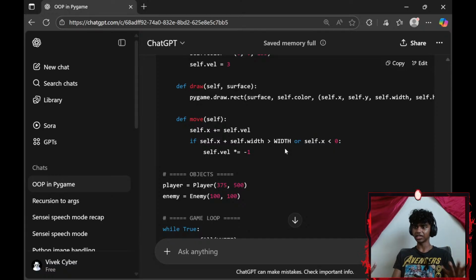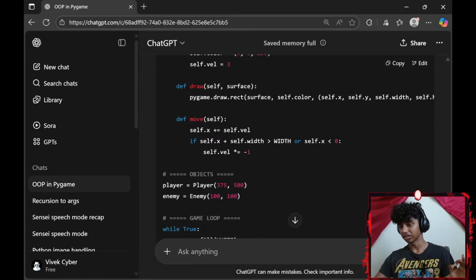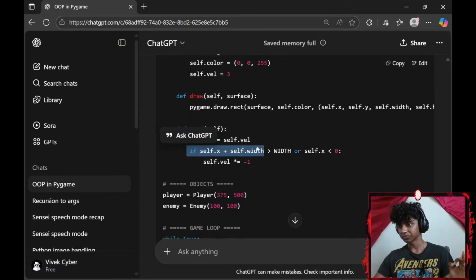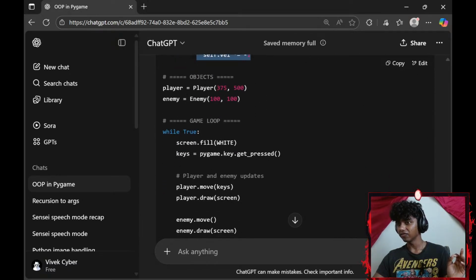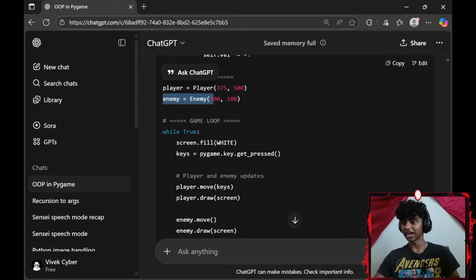That might be a new part, because my enemy is a rectangle. Okay, and then for objects, so we created a player object, set that equal to our player class, 375 and 500. I'm assuming that's the x-axis and y-axis. For the enemy, we invoked our enemy class and added the x-axis to be 100, y-axis to be 100.